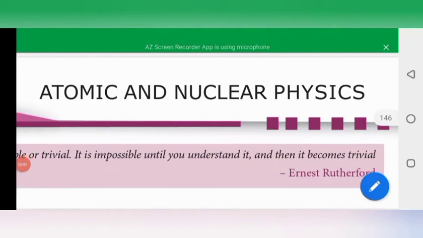Good morning to all. In today's class, we are discussing a new lesson, the ninth lesson, Atomic and Nuclear Physics. In this lesson, everything that occupies space is called matter. Matter is classified into three types: solid, liquid, and gaseous states.